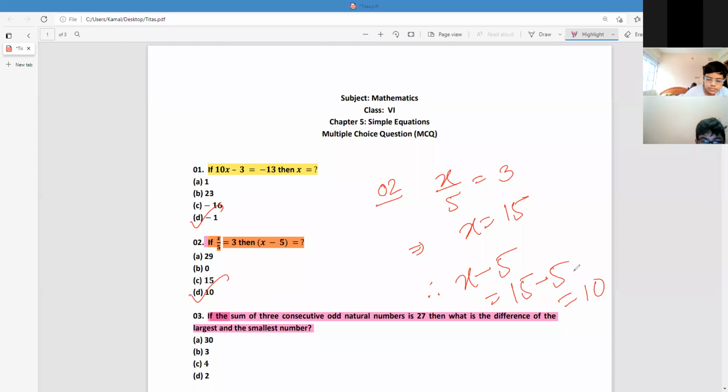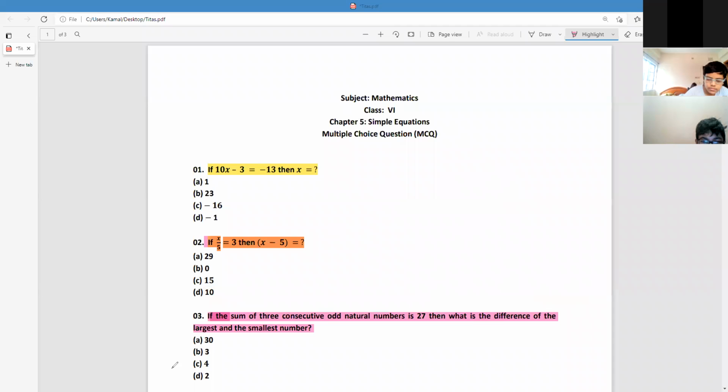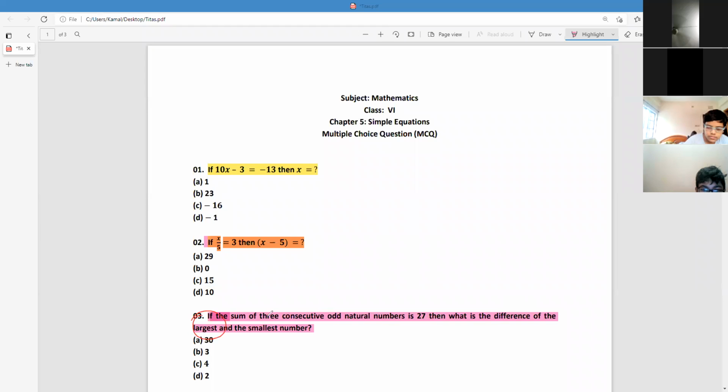So now second question done, we can start the third question. Please mark here those who have done correctly. Now next question, number 3. If the sum of 3 consecutive odd numbers is 27, and the difference of the largest number and smallest number, if you do the math successively, you will get 7, 9 and 11 in your answer.